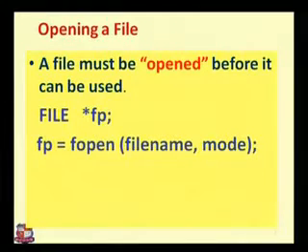Then we have the file name, the name of the file. We can also define the entire path in the file name, and comma, the mode. Mode defines which type of mode we want to use.